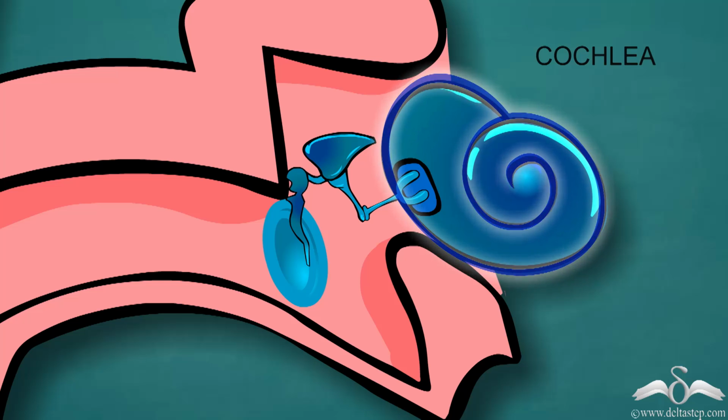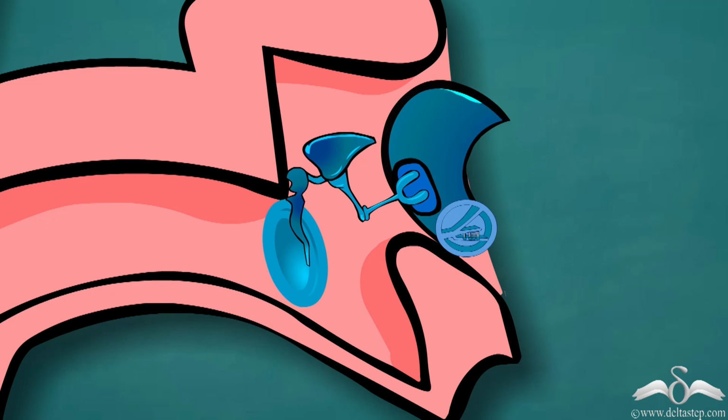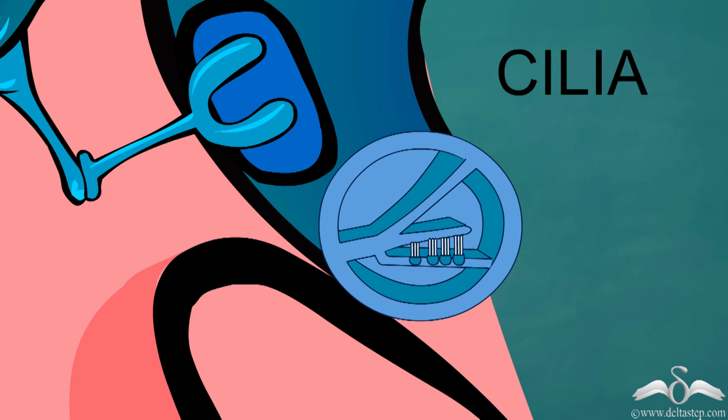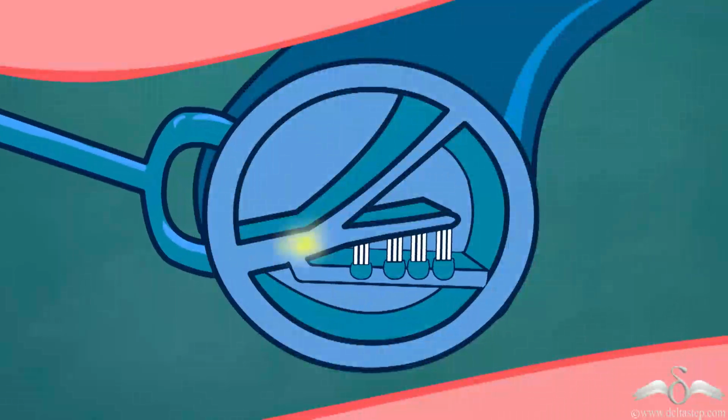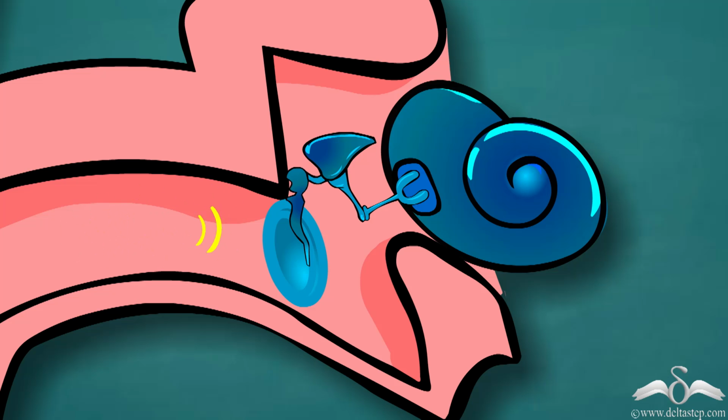Now the cochlea is lined with fine hair-like cells which are known as cilia. These cilia, when they move about due to the vibrations, transmit nerve signals to the brain, which enables us to hear the sound and interpret the sound.